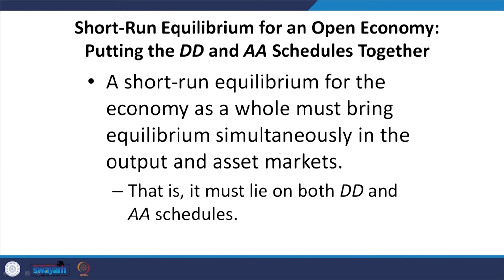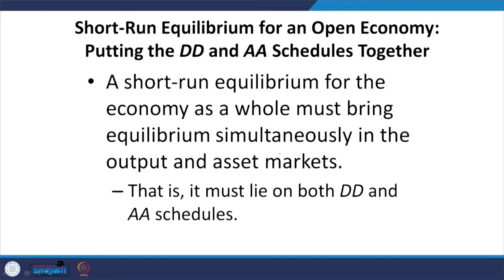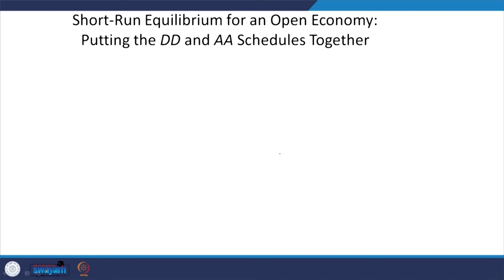What do you mean by short-run equilibrium for an open economy? We have discussed those prerequisites. Now we are going to apply them for our analysis. A short-run equilibrium for the economy as a whole must bring equilibrium simultaneously in the output and asset markets. That is, it must lie on both the DD curve and the AA schedule.